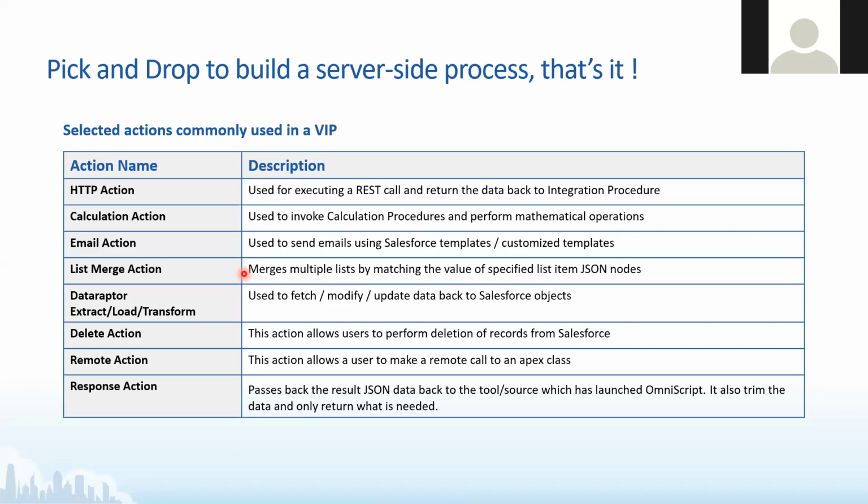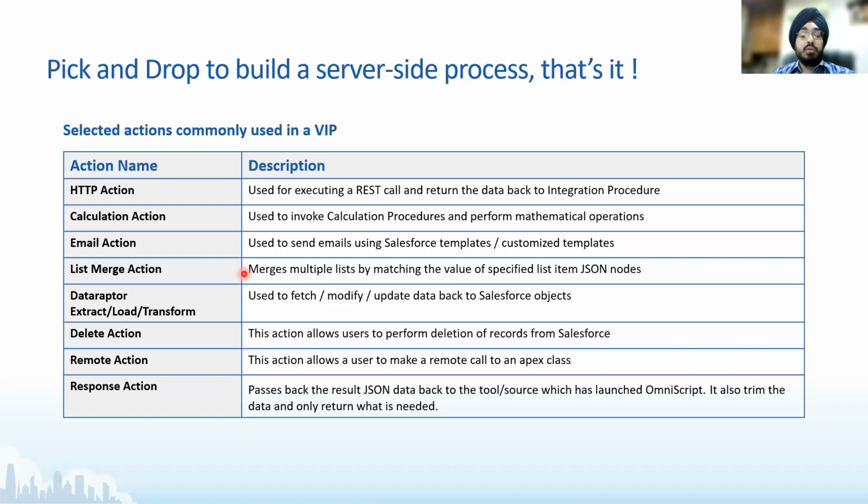Sorry. No problems. So moving on to the next one, which is called delete action. That's again a very powerful and unique capability within an IP. It allows a user to delete records, something that data raptors don't allow you to do, but IP does. So you can simply pass the ID of that record, select the object, and as you pass it, it gets deleted. And that too has to be within the governor limits. Of course, you can't do more than the number of queries which are set by Salesforce. But if you want to delete certain records based upon certain criteria, you can do it.